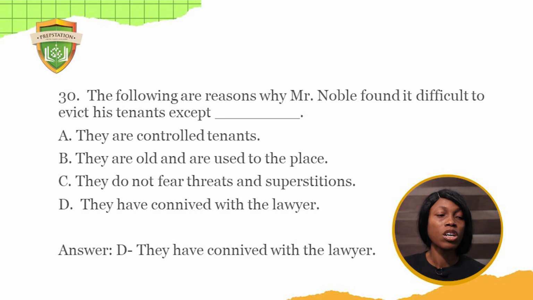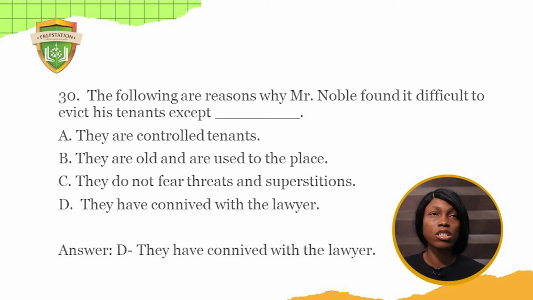Number 30. The following are reasons why Mr. Noble found it difficult to evict his tenants, except A. They are control tenants. B. They are old and are used to the place. C. They do not fear threats and superstitions. D. They have connived with the lawyer.